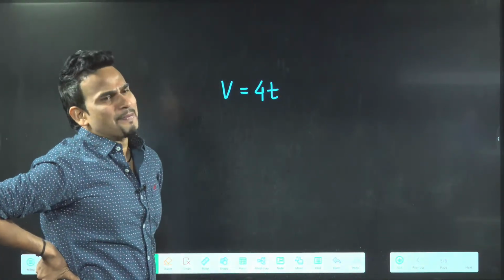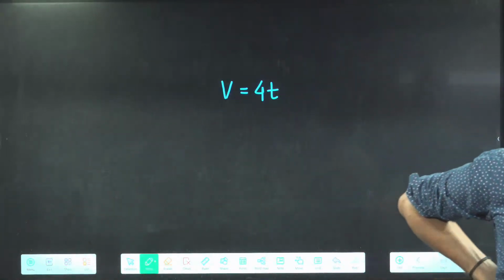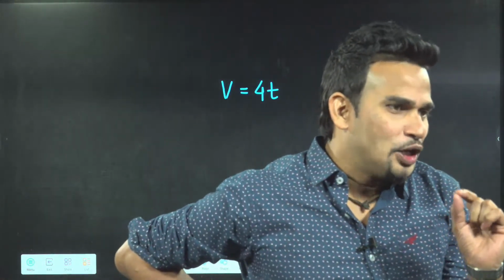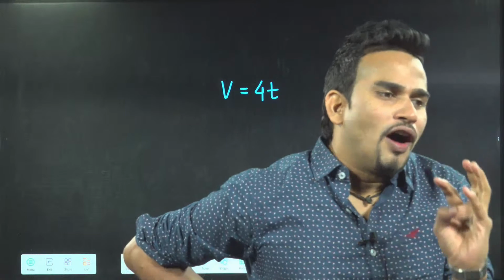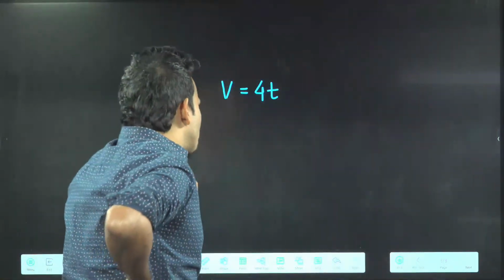Find its displacement during first 2 seconds.